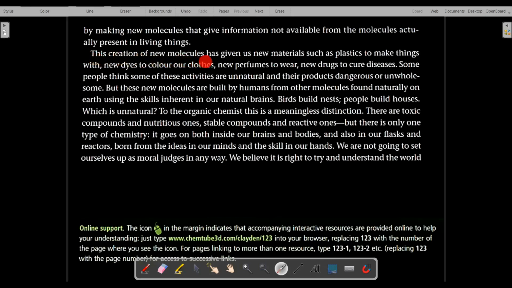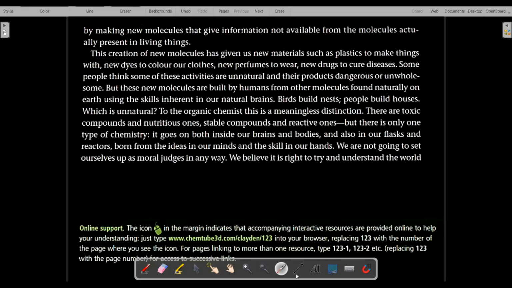So this creation of new molecules, which has been possible with the help of organic chemistry, has given us new materials, and such materials include plastics that we can use to make things, new dyes to color our clothes. So we have colorful clothes, and colorful clothes are possible with the help of new dyes, which can be made with the help of organic chemistry only.